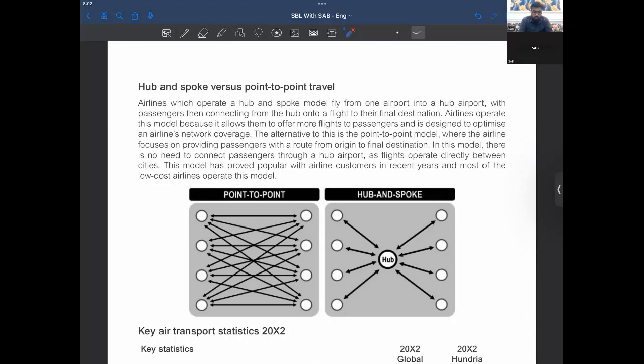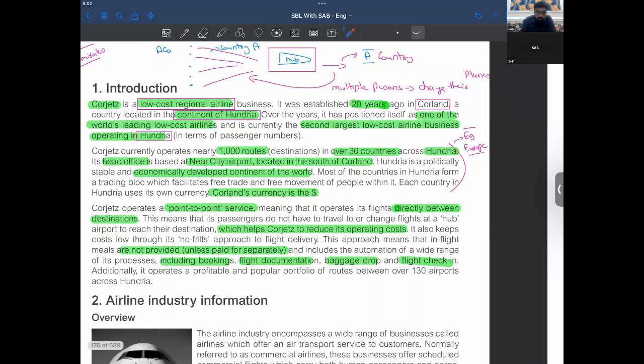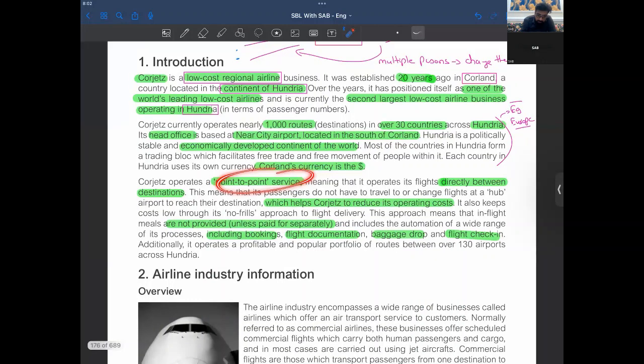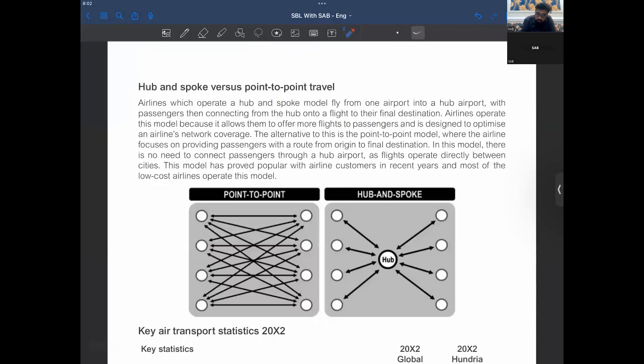Now, hub and spoke versus point to point travel, right? We provide point to point travel, right? Remember, we provide point to point service. You remember that? Now see, airlines which operate a hub and spoke model fly from one airport into a hub airport, and you know that, right? With passengers then connecting from the hub onto a flight to their final destination. I just gave you an example of Emirates and Etihad. Airlines operate this model because it allows them to offer more flights to passengers and is designed to optimize airlines'